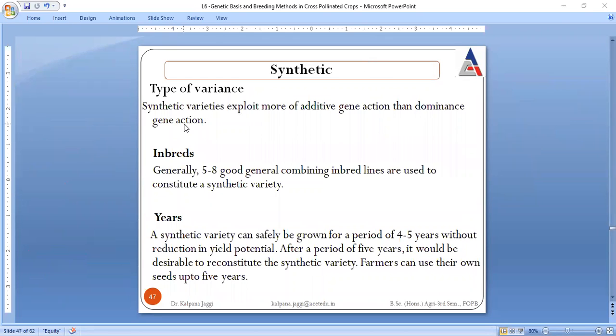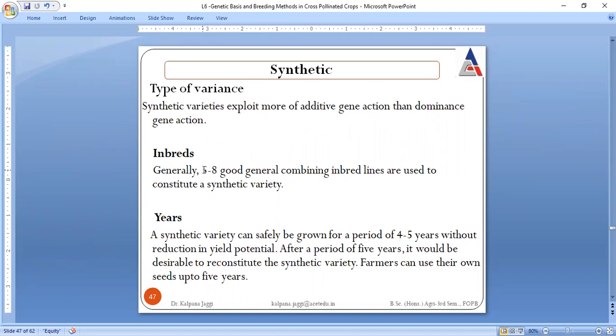Various kinds of variations take place. Synthetic varieties are for the exploitation of genetic content. Then what is basically looked for in the synthetic? It exploits more of the additive gene action, right?